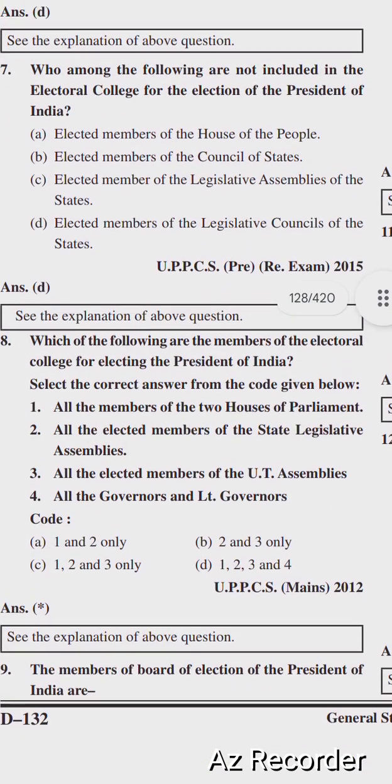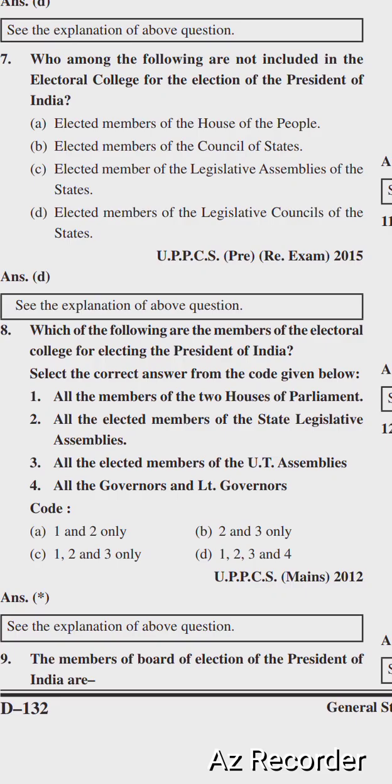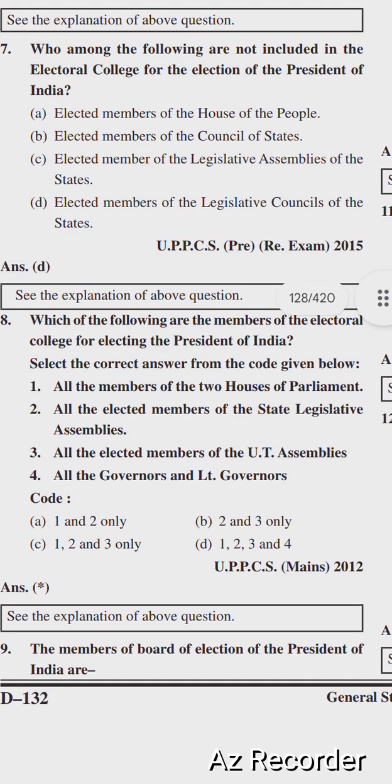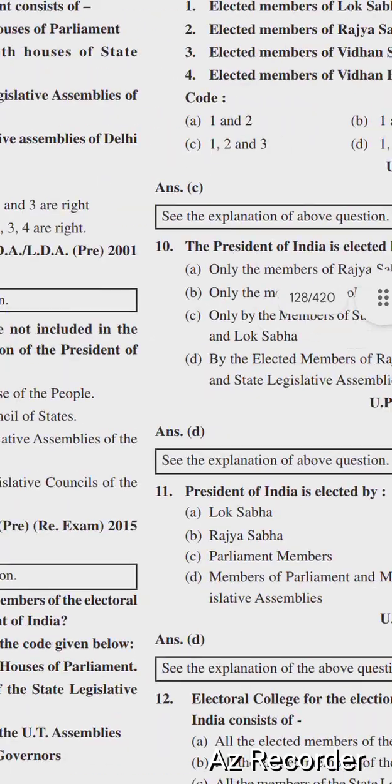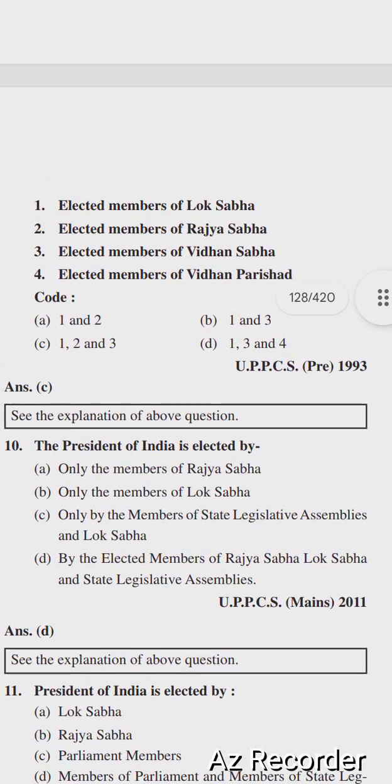Next question is: which of the following are the members of the electoral college for electing the President of India? Select the correct answer from the code given below. Options are not mentioned. Next question is: the members of the electoral college for the election of the President of India are: options are elected members of Lok Sabha, elected members of Rajya Sabha, elected members of Vidhan Sabha, elected members of the Vidhan Parishad.